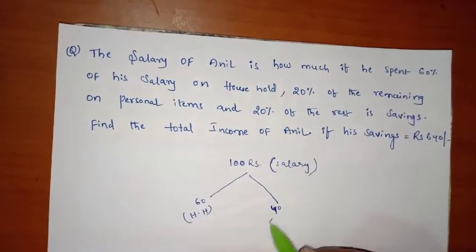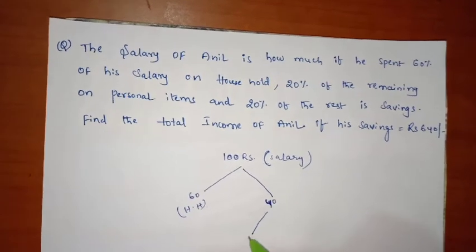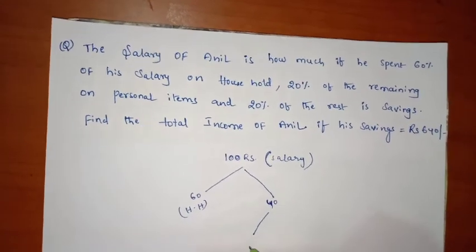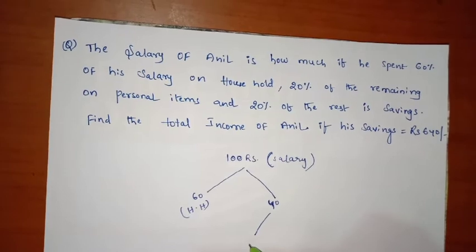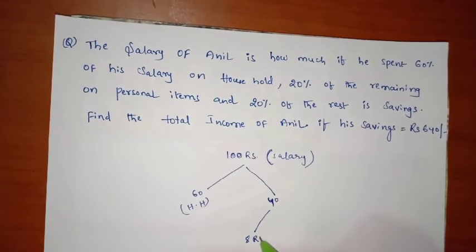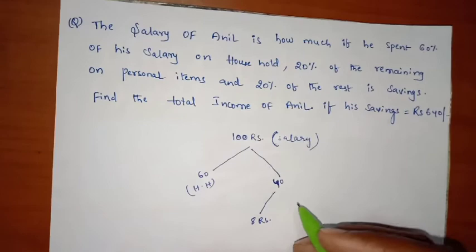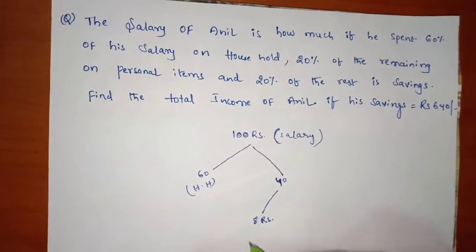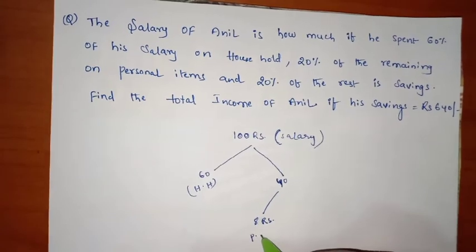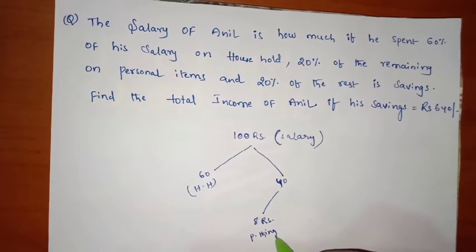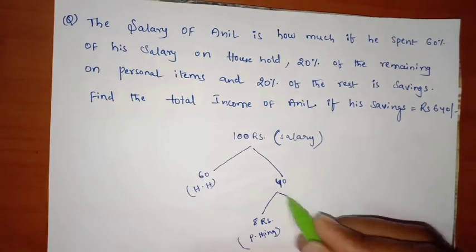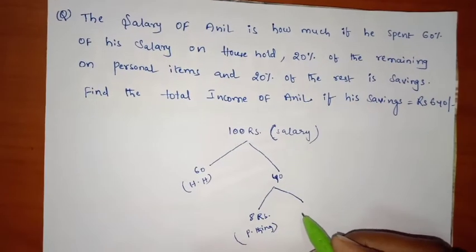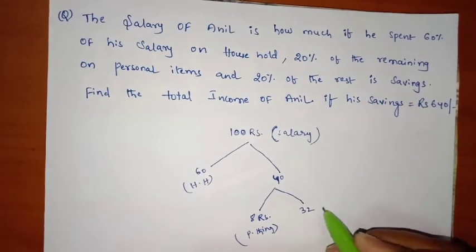In this, 20% of 40, how much, friends? 20% of 40 is nothing but 8 rupees, right? 20% of 40 is 8 rupees spent on personal things. How much is he left out with? He is left out with 32 rupees, friends.